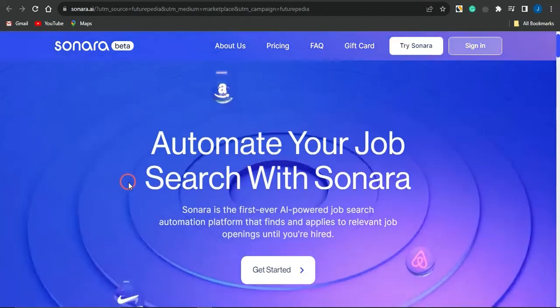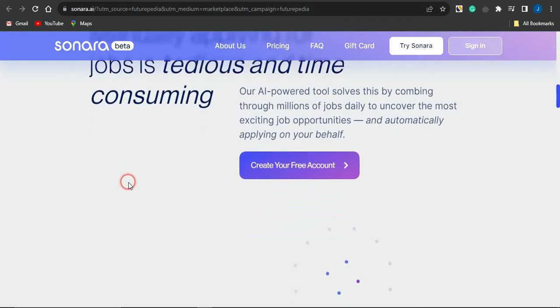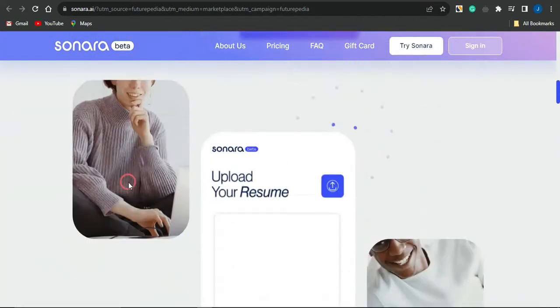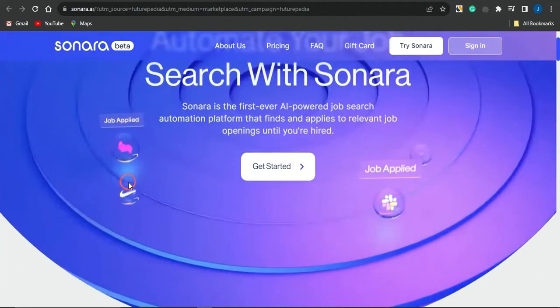You can see this is the platform right here called Sonara right now, which you can actually use for job searches and go on to making some cool cash online. So all you need to do right now is to actually go on to getting some cool content from this particular page right there.